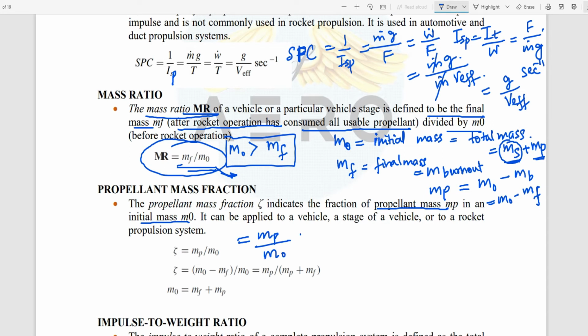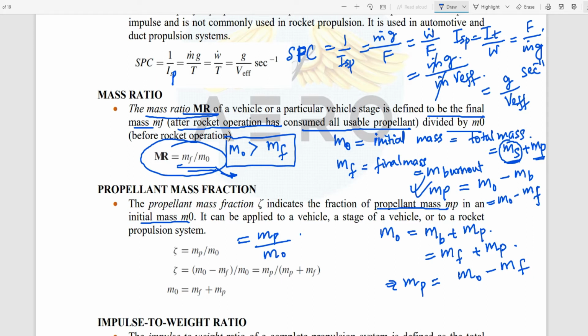Now what we know from before is that the total initial mass is equivalent to the burnout mass plus the propellant, or the final mass plus the propellant. From here we can also state that the propellant mass equals the initial mass minus the final mass.